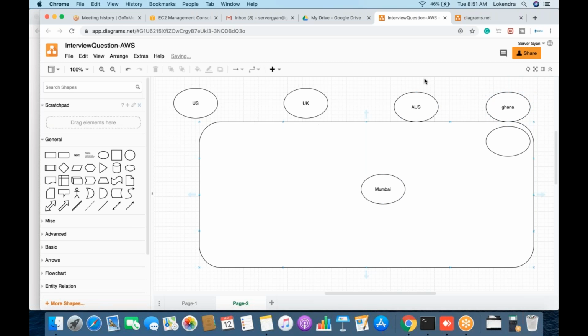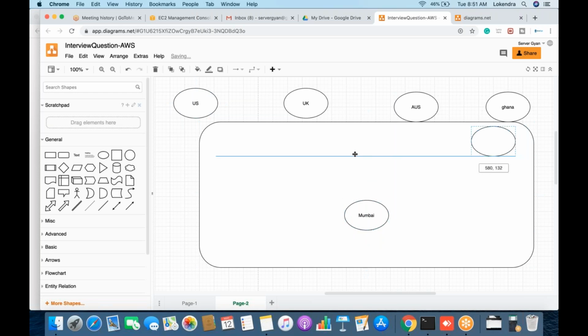So what would happen if a person comes from Australia? That person will be the fastest one to reach the Mumbai server. If a person is coming from UK, the person will be a little late. And if someone is coming from US, it will take some more time to reach the Mumbai server. So what happens here is we use a service known as CDN.